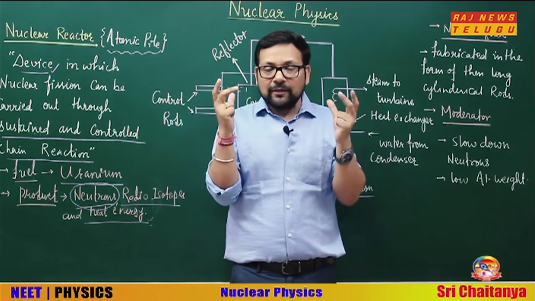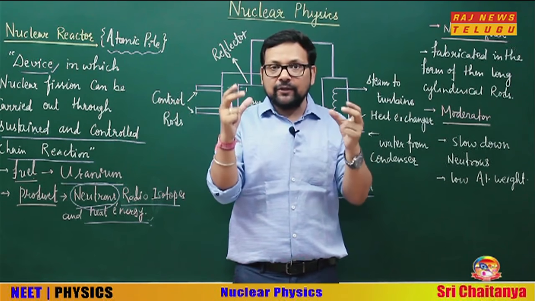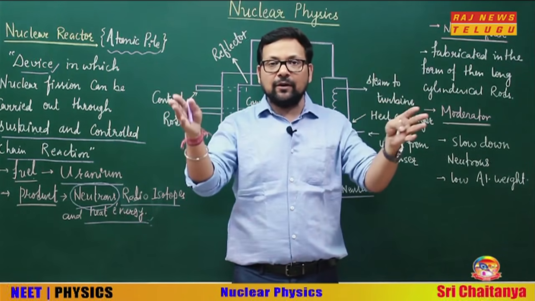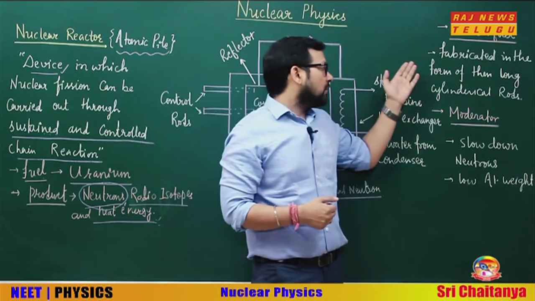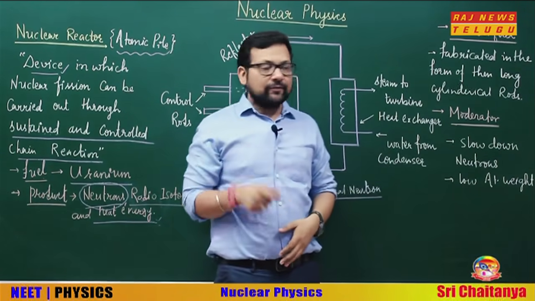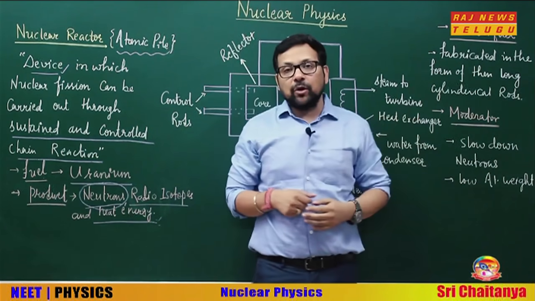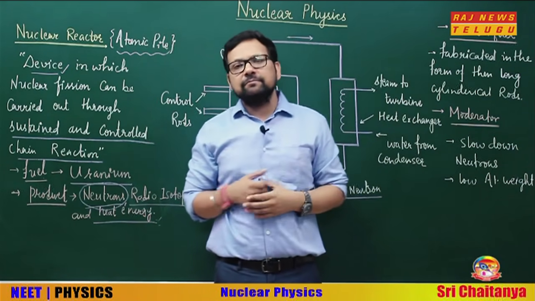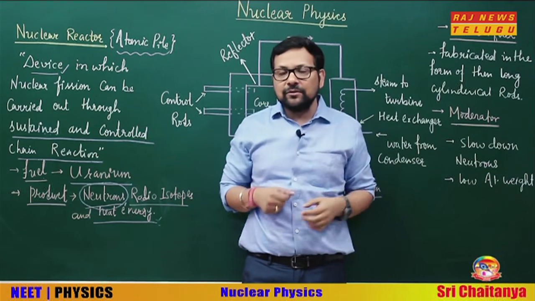Can you actually think 25 mega electron volt ready for doing another round of fission? Nuclear fuel is fabricated in the form of long cylindrical rods. Okay, fine. The second one is the moderator. Moderator we have discussed in chain reaction also.